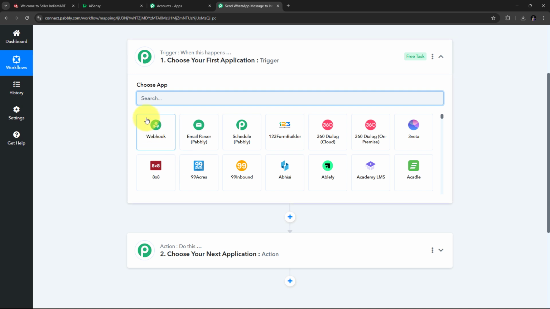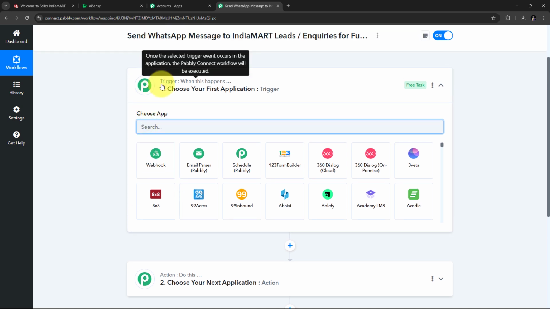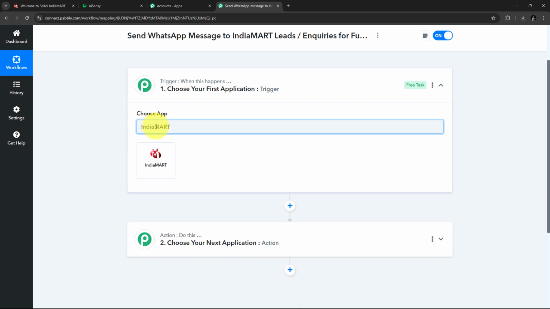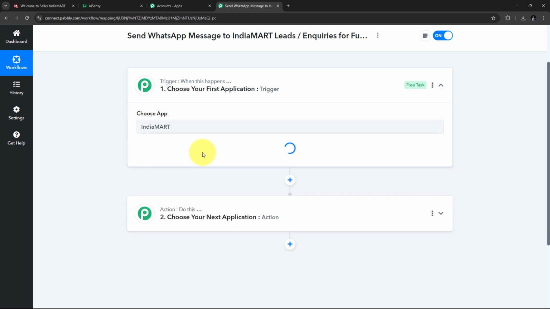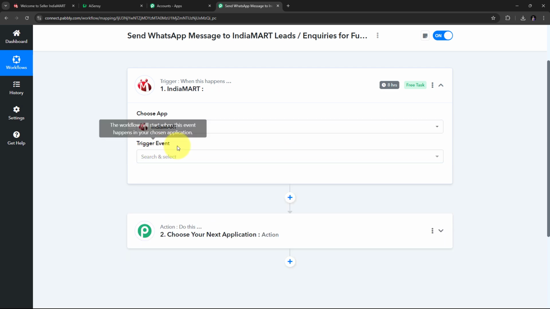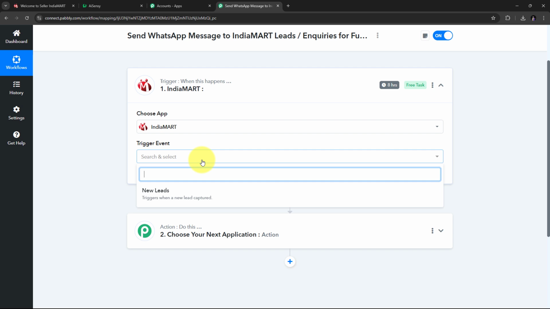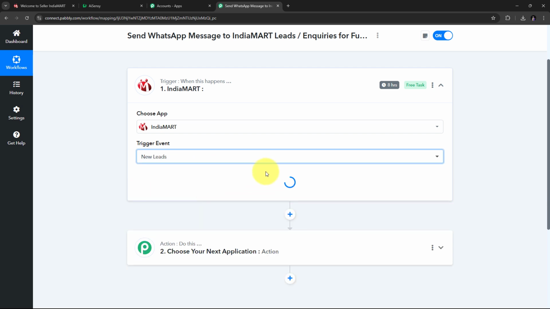So here in my workflow, I can only set up a single trigger step and multiple action steps. So here first I need to set up my trigger, and for setting up my trigger, I need to search for my trigger application. That is going to be IndiaMART. Now I'm going to select IndiaMART here. And now I have to give my trigger event. So I'm going to open this tab and new leads will be my trigger event. So I'm going to select this.